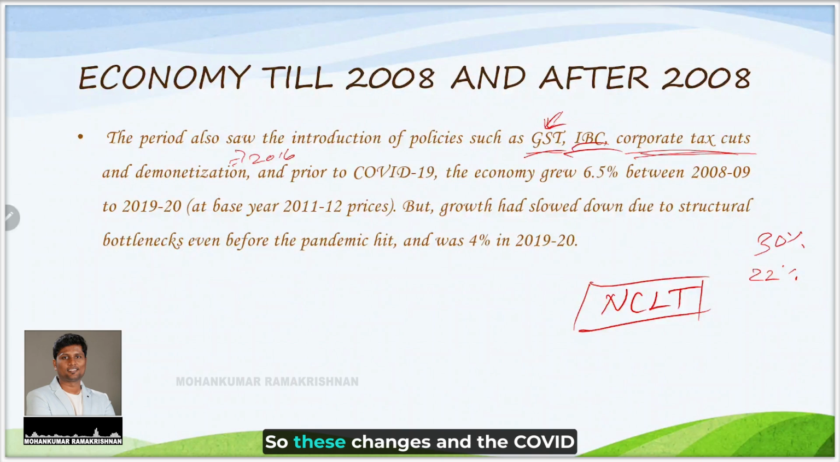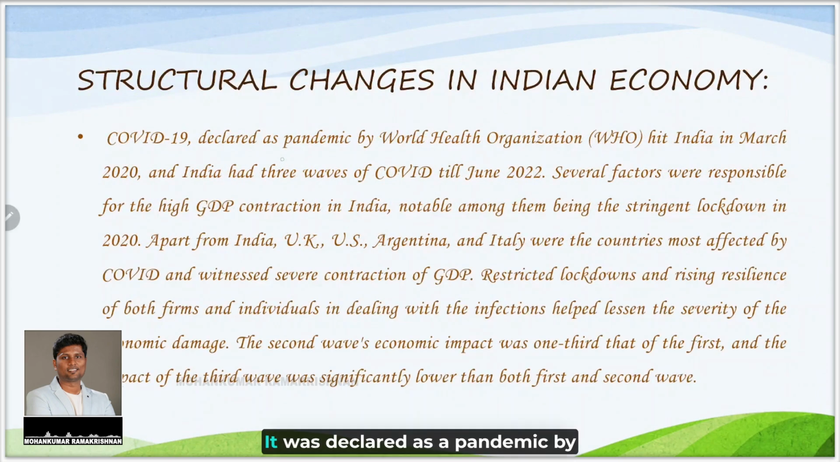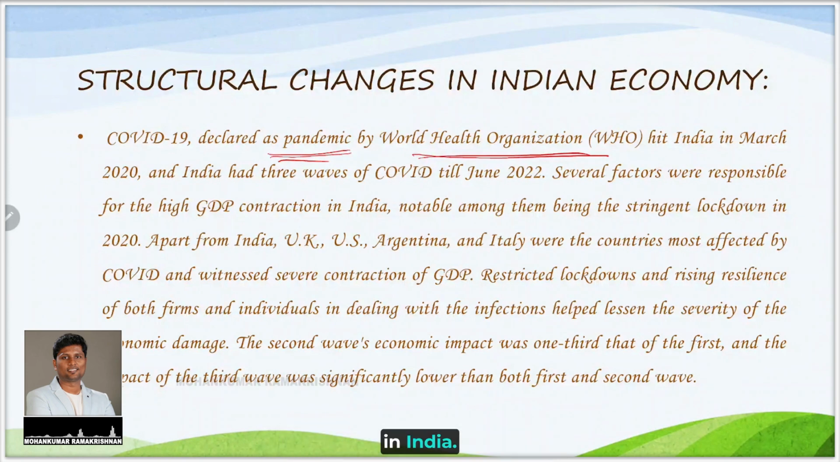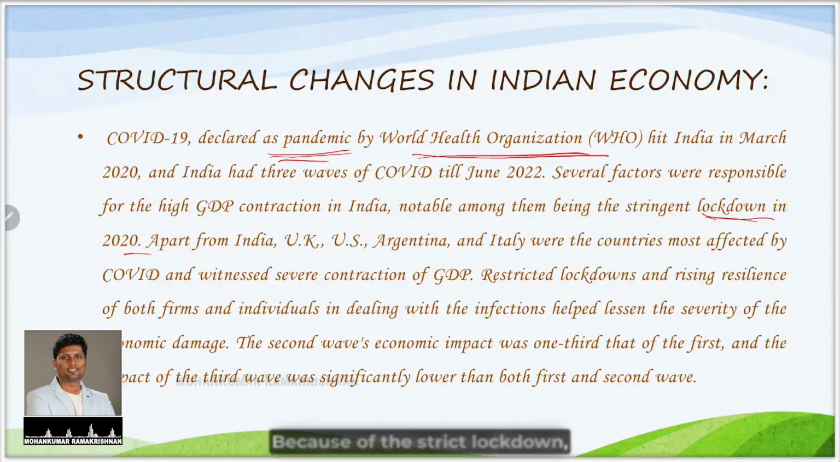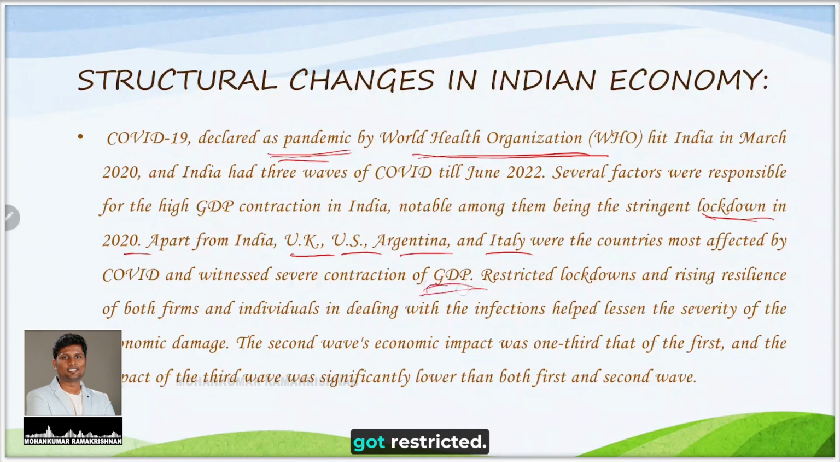So these changes and the COVID stimuli made an important structural change in the economy of India. After the pandemic hit, the growth itself became slow. It was declared a pandemic by the World Health Organization. Several factors were responsible for the high GDP contraction in India because of the strict lockdown. Many countries were affected, like the UK, US, Argentina, Italy. These were the worst hit by COVID, and GDP got restricted. It happened in several waves.